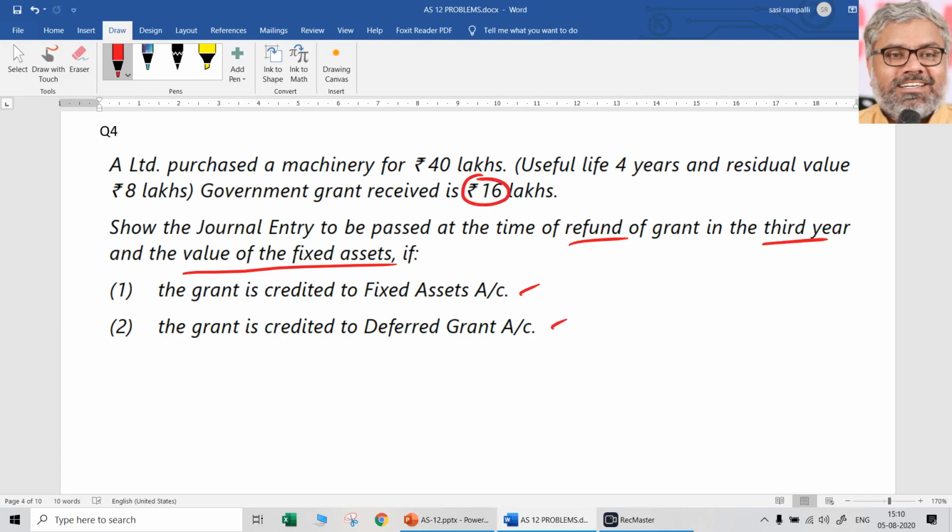So in the first method, what will be the entry? That will be now fixed assets account at R2, bank account 16 lakhs. Done. Then what about second method? There is a problem. Because how much deferred grant account can be debited now? Whatever is there in the credit, that only can be debited. When you are refunding the entire grant, then deferred grant account will not be full amount available. So naturally the remaining amount has to be debited to P&L account. That is why we have to be careful with entry at the time of refund also.